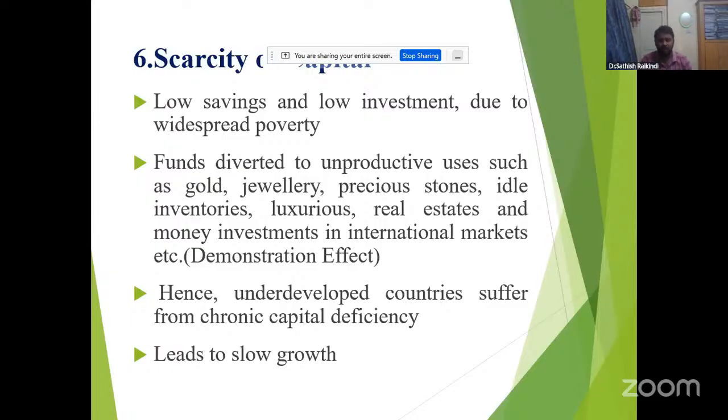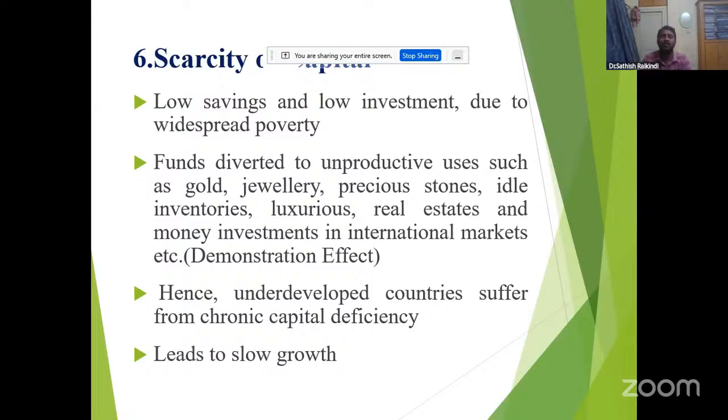So there is scarcity of capital. Capital is not available, and if it is available, it is used in unproductive ways rather than productive ways due to the demonstration effect. Duesenberry propounded the demonstration effect. You are buying jewelry, I also buy jewelry. You are buying gold, I also buy gold. All are buying gold, precious stones, idle inventories, luxuries, real estate, and investments in international markets. That is the capital problem. Hence, underdeveloped countries suffer from chronic capital deficiency.